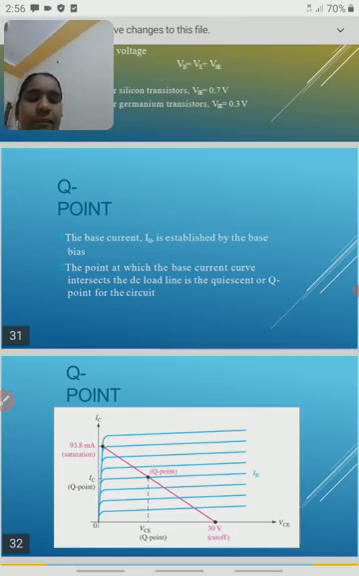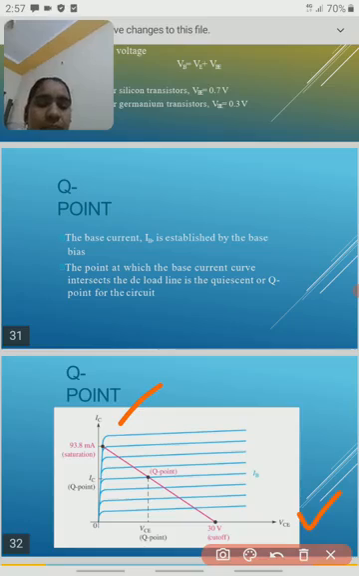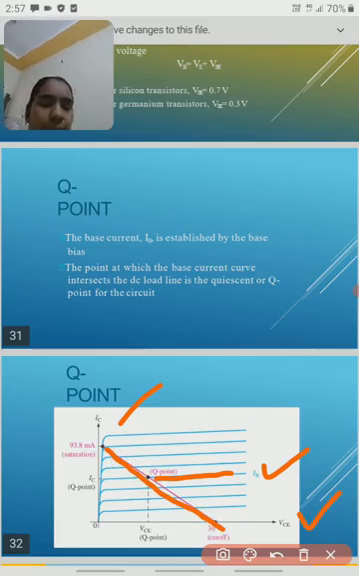If you take the voltages like this, here this is the voltage along the x-axis and the collector current along the y-axis, IC. Okay, so we draw some graphs along with the base current also. At the point at which this base current curve intersects this load line, this line we call a load line.